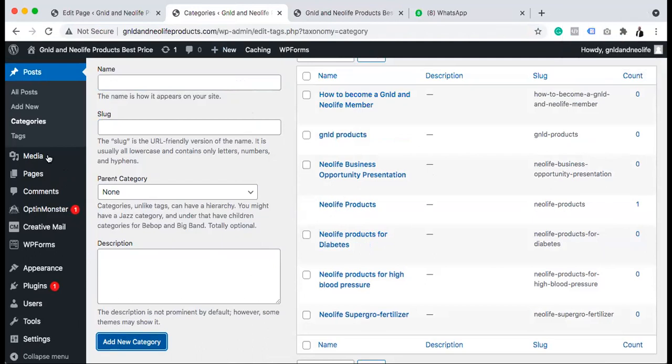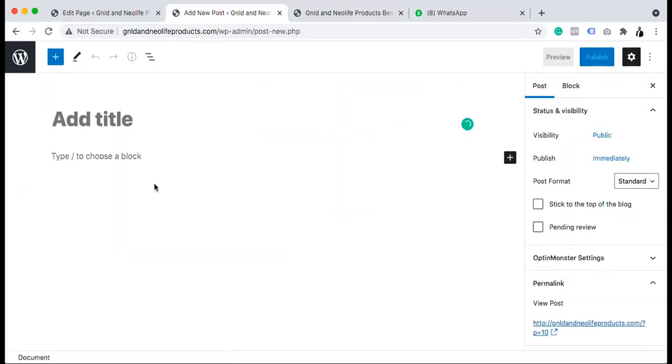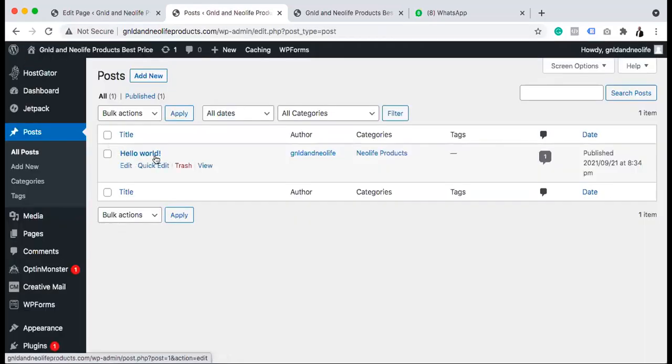Good. So now remember the first thing, you create the post category. After the post category, you can now begin to add posts. Add new is like saying new post, right? So to add a new post, this is where we are. But before we go to that, let's check all the posts that exist. This is the existing post.